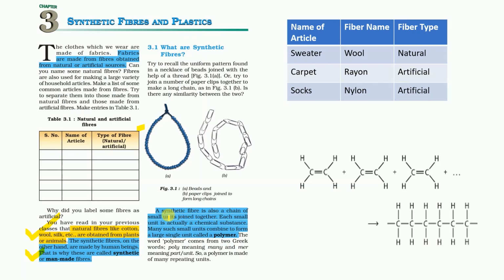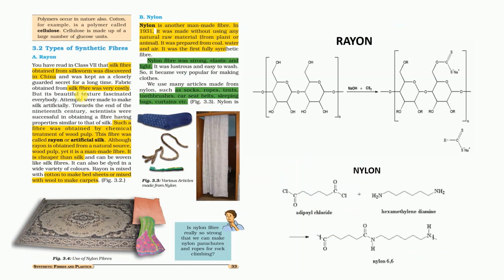A synthetic fiber is also a chain of small units joined together, and each small unit is actually a chemical substance. Many such small units combine to form a single large unit that is called a polymer. These single units are added in huge numbers and form a large chain which is called a polymer. So this is one individual unit which is added multiple times, and we get infinite units.